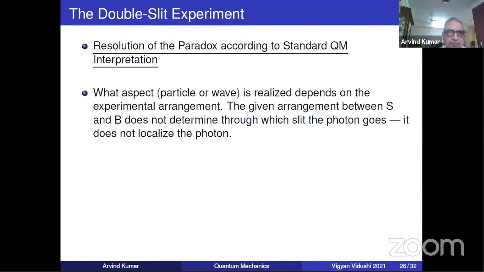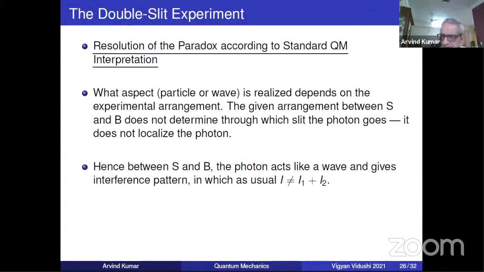So it's a wave. Hence, between S and B, the slit and the screen, the photon acts like a wave and gives interference. Very, very strange, I must say. It just goes against our intuition, but that's the way it is. So the photon acts like a wave and gives an interference pattern.